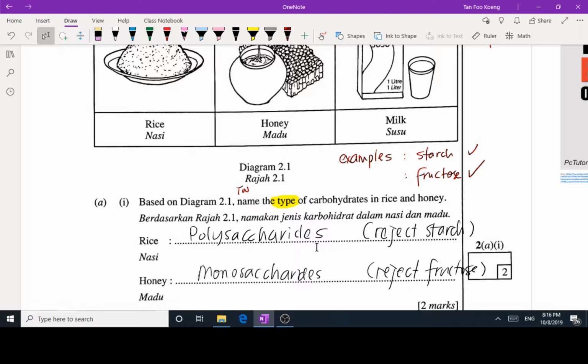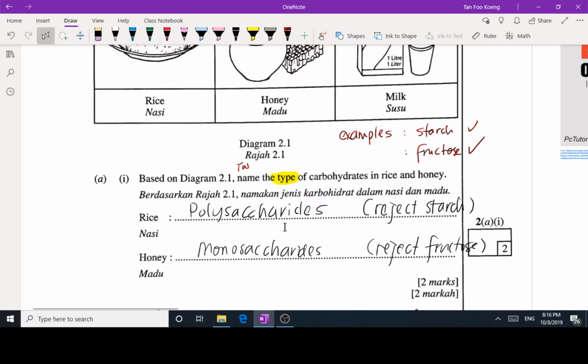Examples of polysaccharides are starch, glycogen, and cellulose. Examples of disaccharides are maltose, sucrose, and lactose. Examples of monosaccharides are glucose, fructose, and galactose.